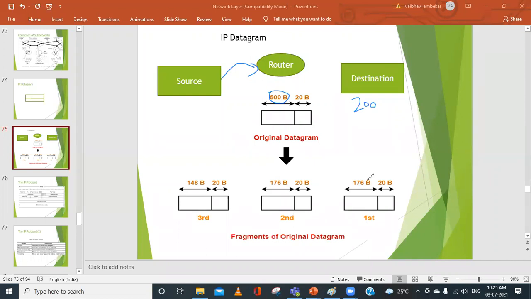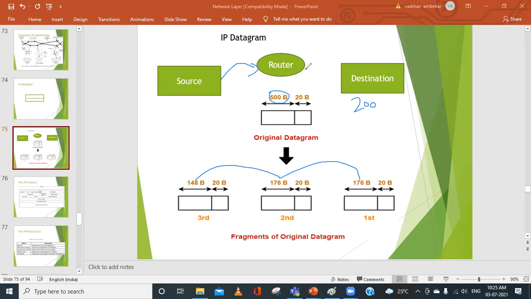498. 498? No, sir. It will be how much? 500, right? Can you just calculate it? Together, 148 plus 176 plus 176 will be equal to how much? 500. So our actual data of 500 has been distributed.